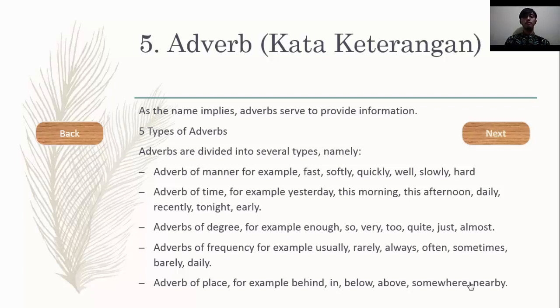Next, adverbs of degree, for example, enough, so, very, too, quite, just, almost. Adverb of frequency, for example, usually, rarely, always, often, sometimes, barely, daily. Next, adverb of place, for example, behind, in, below, above, somewhere, nearby.